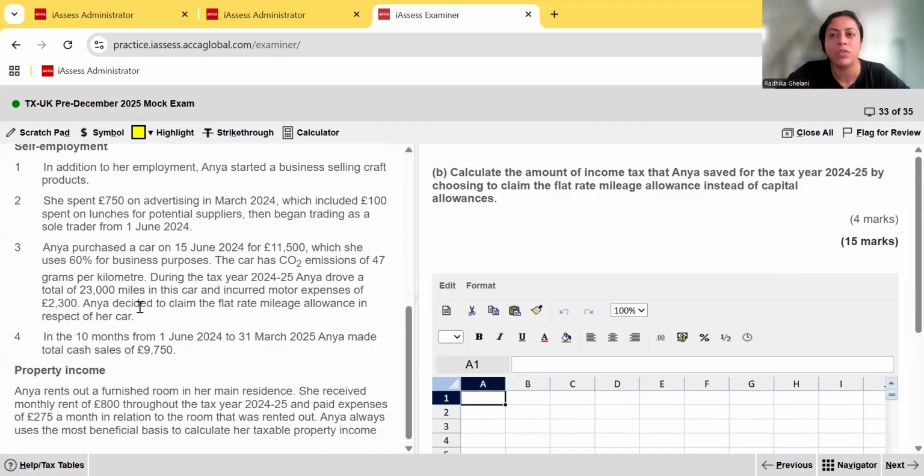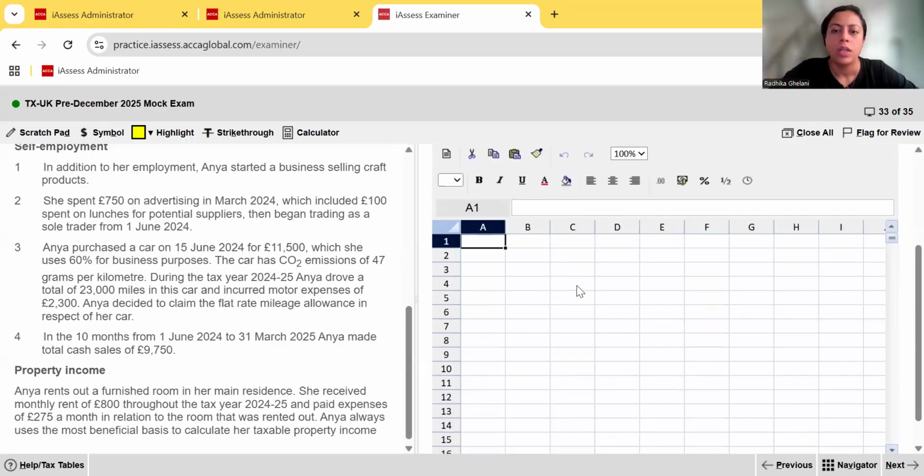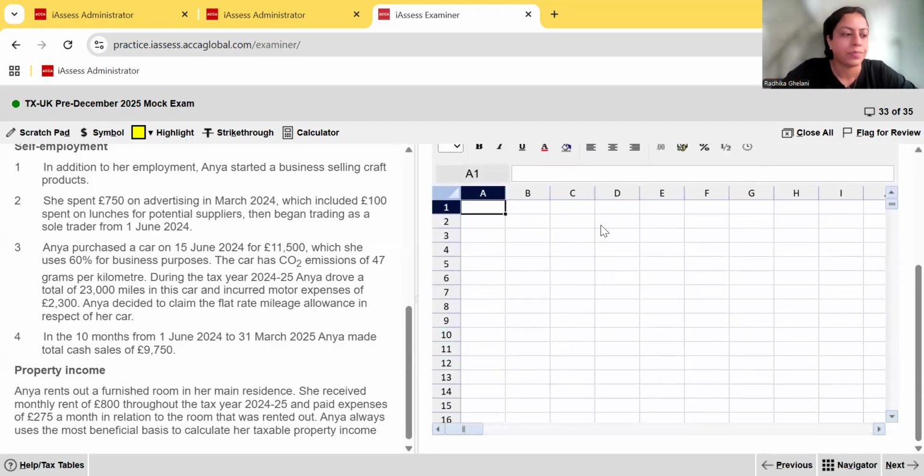So they're asking that if she used capital allowances, you get capital allowances plus the actual motoring expenses, compared to the flat rate. Now they're saying calculate the amount of tax saved. That means obviously the flat rate saved her more money, so they're asking us how much it would have saved her. That's for your 4 marks.